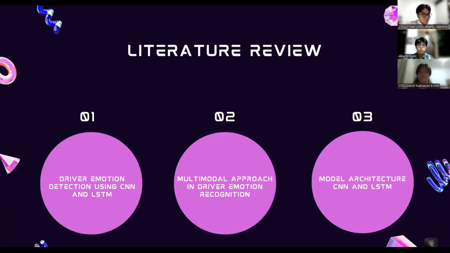Model architecture CNN LSTM. The CNN serves as a deep learning architecture framework that is notably successful for image analysis tasks such as facial expression recognition. The LSTM is a special recurrent neural network designed to solve the vanishing gradient issue with the help of memory cells and gating mechanisms.